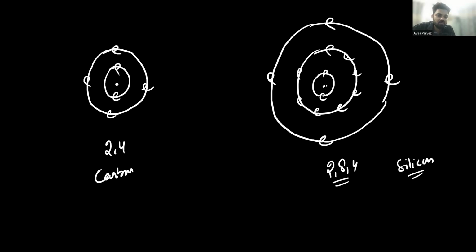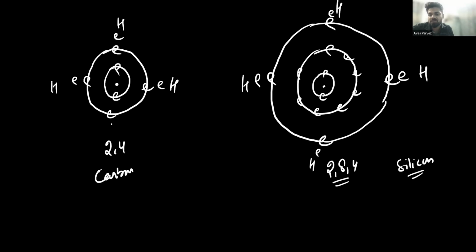So if silicon makes bonds, for example with hydrogen atoms, this is a hydrogen atom, this is a hydrogen atom, this is a hydrogen atom, and this is a hydrogen atom. And this is another case, where carbon makes bonds with hydrogen. So here you will find that hydrogen is completing its duplet like this.